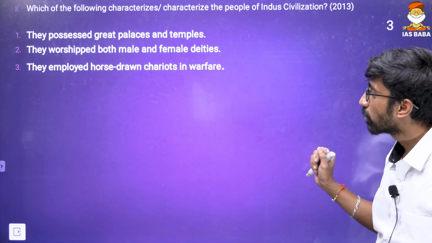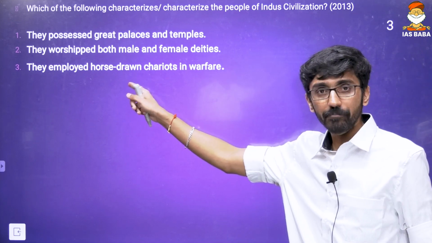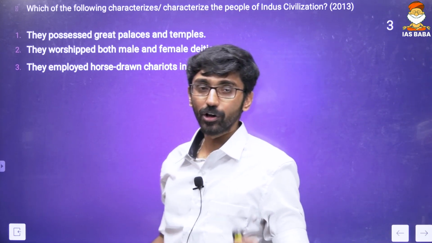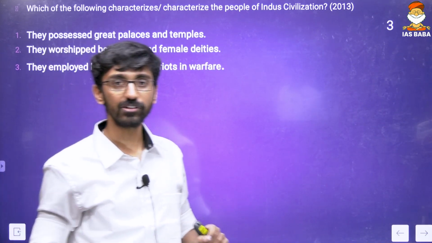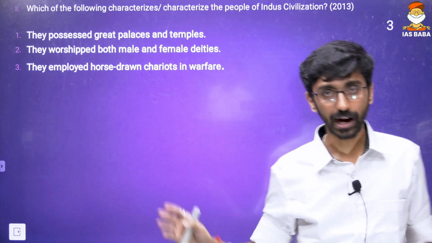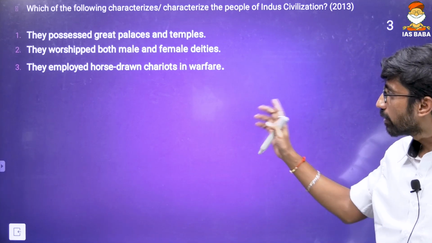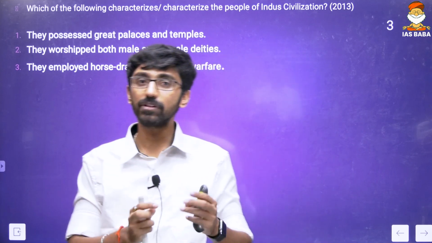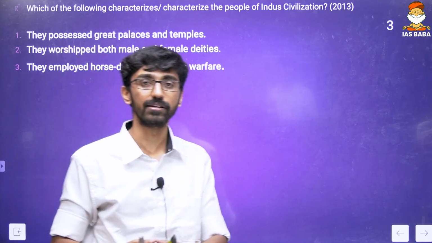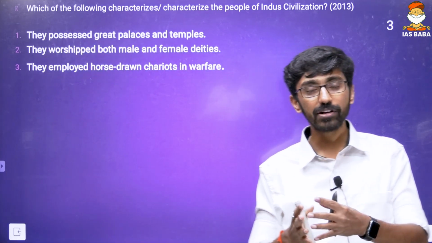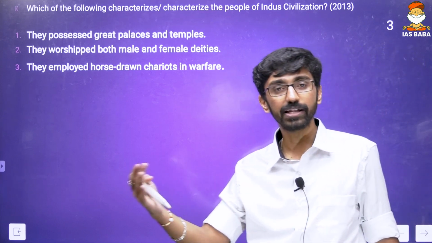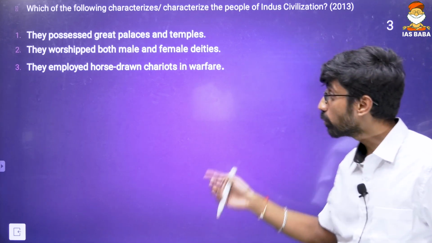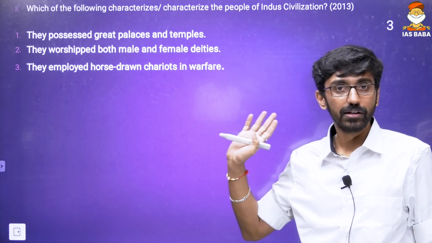They employed horse-drawn chariots. Again, this particular statement is repeated. I talked about the uniqueness of the Harappan civilization. That is repeated in the 2017 prelims. Again, we will solve that question also. They employed horse-drawn chariots in warfare. Actually, warfare is a major feature of the Rigvedic Aryans as well as the later Vedic Aryans. They used chariots, and we have the evidence of chariot making during the later Vedic and early Vedic time period. But there was no such evidence during the Indus Valley civilization.